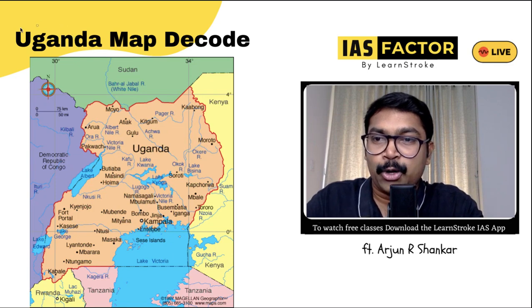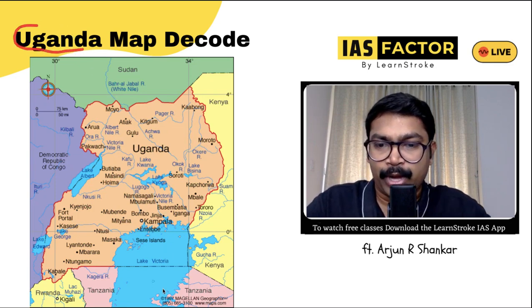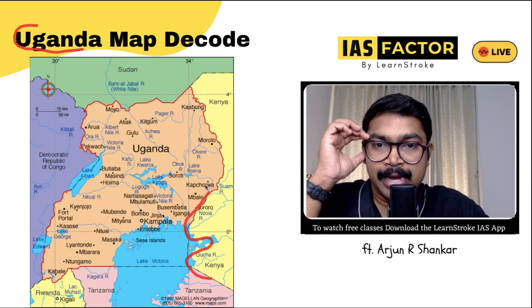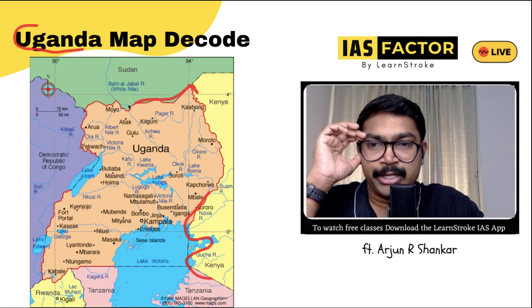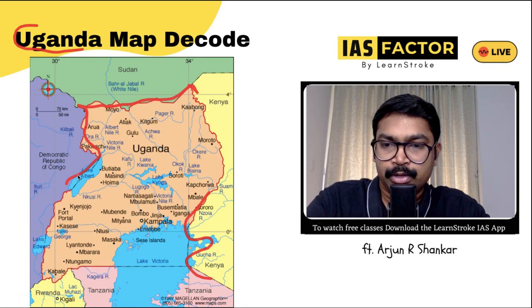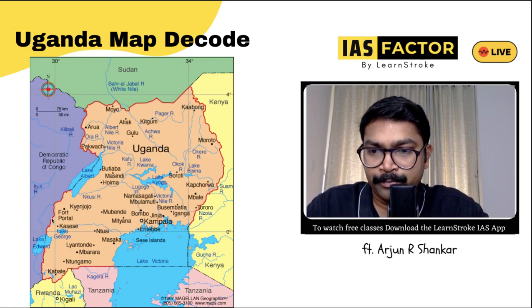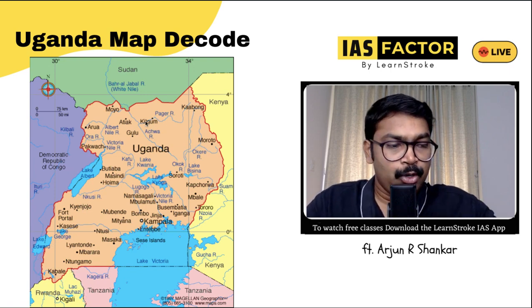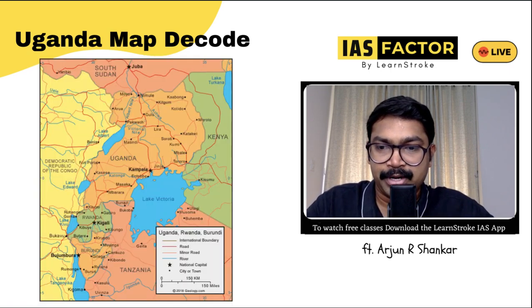And next is a country called Uganda. Where is Uganda located? Take a close look. You can see the borders of Kenya. Uganda is bordered by Kenya. If you come to this side, definitely Sudan is here. And on this side you have the Democratic Republic of Congo. All of this is part of it. Coming down, you can see Tanzania and Rwanda as well. So when you talk about it, look at where it is located on the African map.